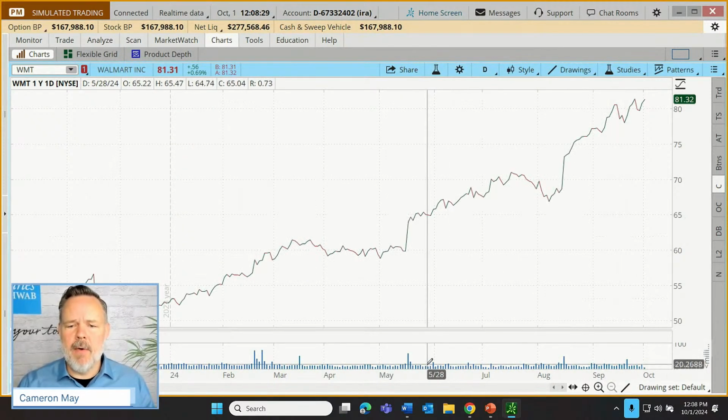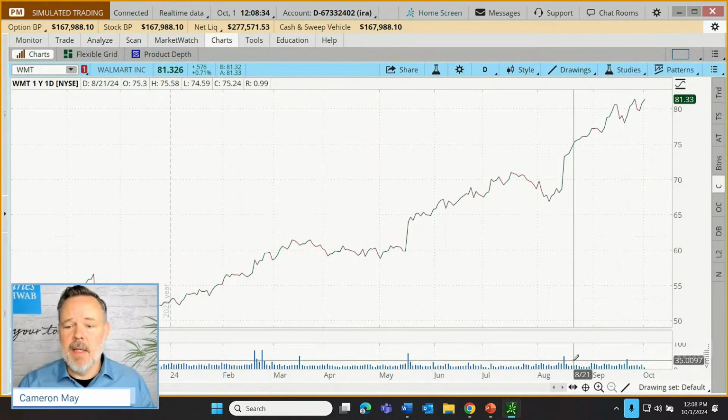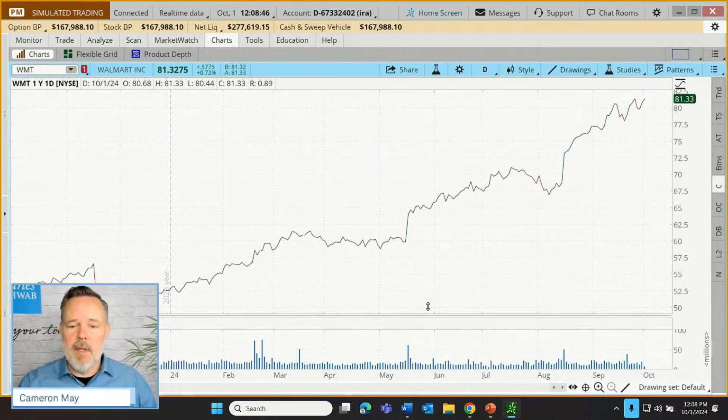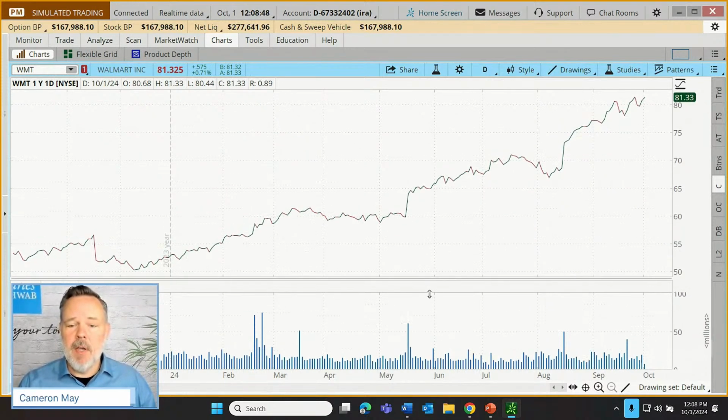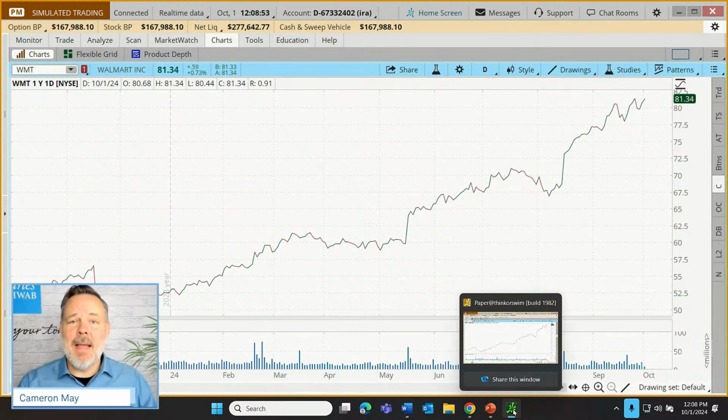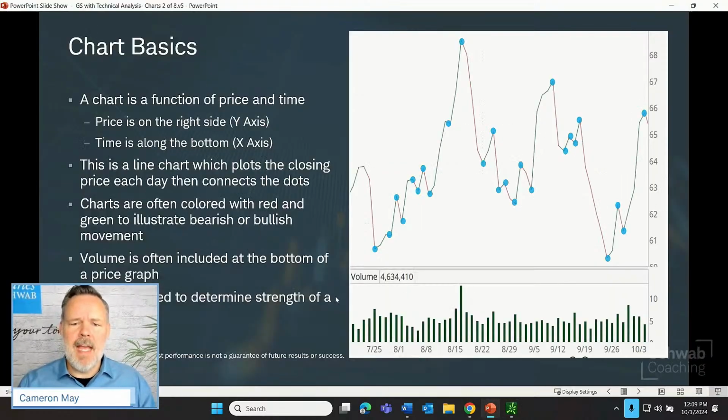And what we're seeing now are these bars, otherwise known as a histogram, down at the bottom. And yes, you can make this a little bit bigger if preferred. You can click on the little space right in between the price chart and the volume. You can expand that volume up if preferred, or push it back on down. Okay, so those are the basic types of charts. Well, that's a basic line chart. We've seen a candlestick chart, but we need to talk about what candlesticks are in order to understand those. So let's get a closer view of candles.